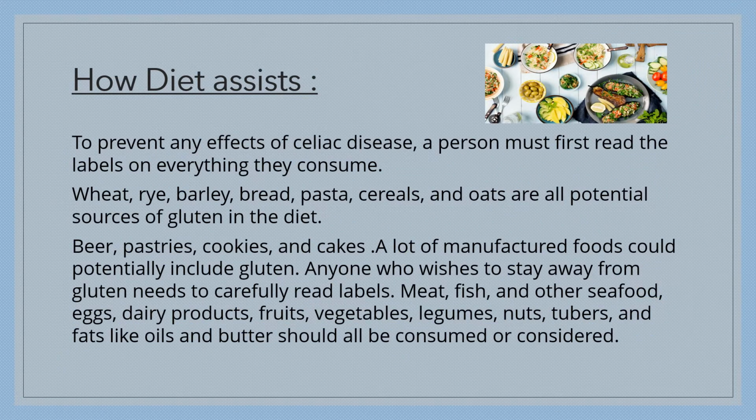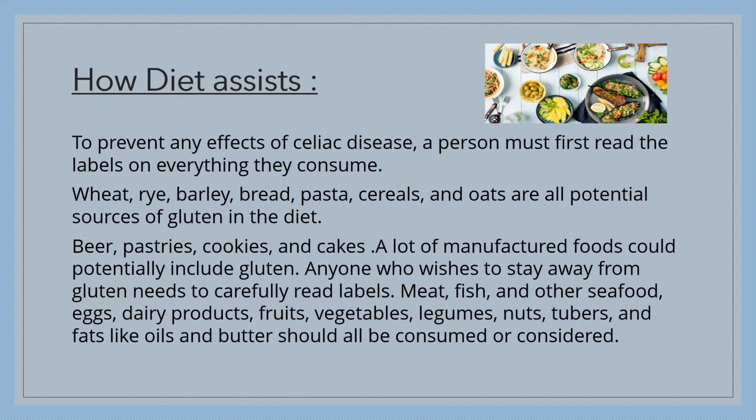How following a diet may assist a person affected with celiac disease. To prevent any effects of celiac disease, a person must first read labels on everything they consume. Wheat, rye, barley, bread, pasta, cereals, and oats are all potential sources of gluten in the diet. Beer, pastries, cookies, and cakes too. A lot of manufactured foods could potentially include gluten. Anyone who wishes to stay away from gluten needs to carefully read the labels.